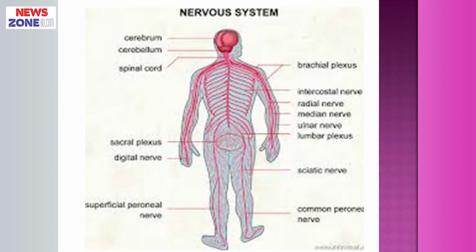Telencephalon consists of the cerebrum, and diencephalon consists of thalamus, hypothalamus, subthalamus, metathalamus, epithalamus. The spinal cord is the caudal part of the nervous system. It is 45 centimeters in length, present in the vertebral canal.